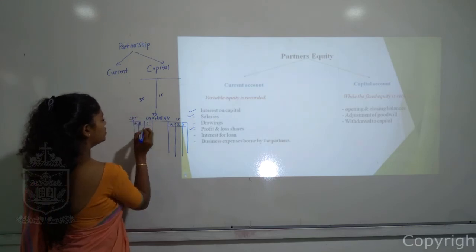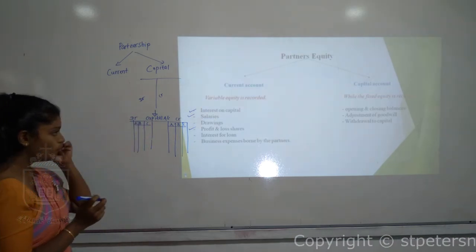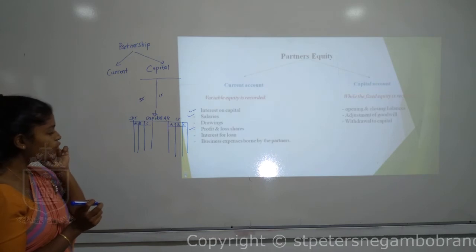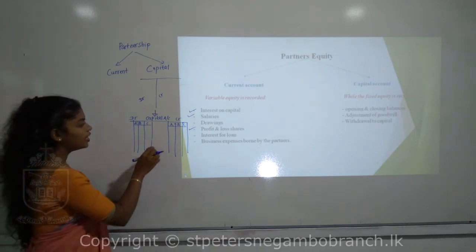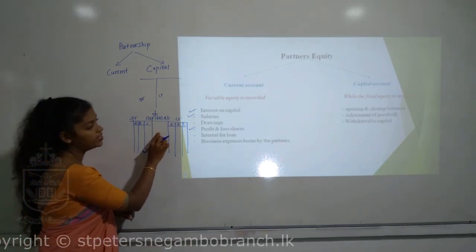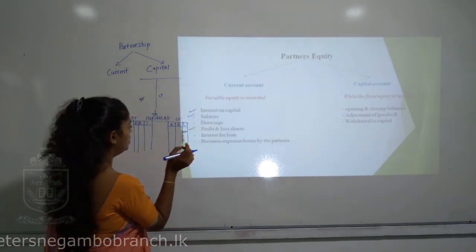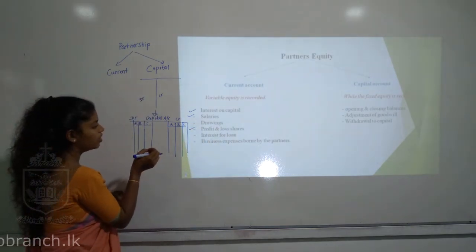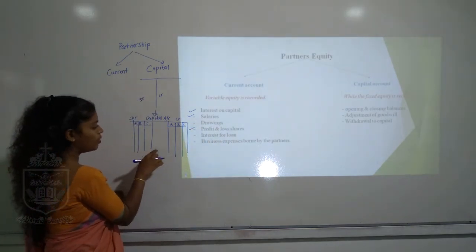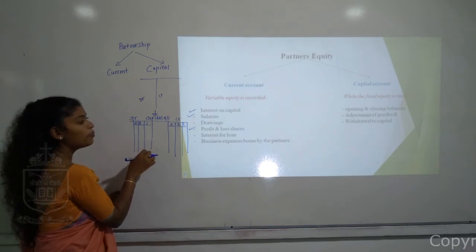So this is the capital account. If you have any opening balance in the capital account, it can be recorded on the credit side. Adjustment of goodwill is recorded on both the debit and credit side, and withdrawal of capital can be recorded in the capital account.